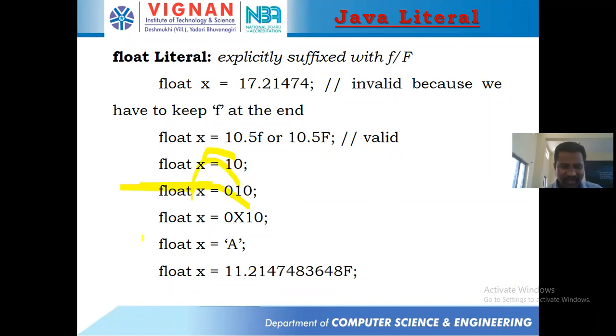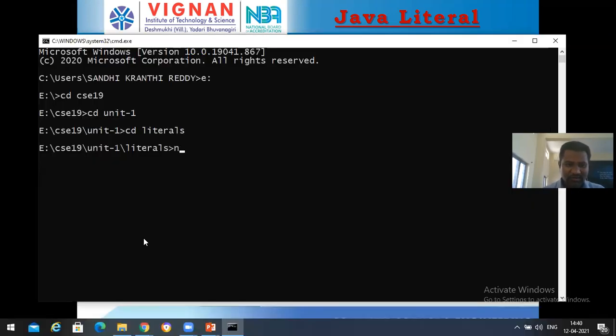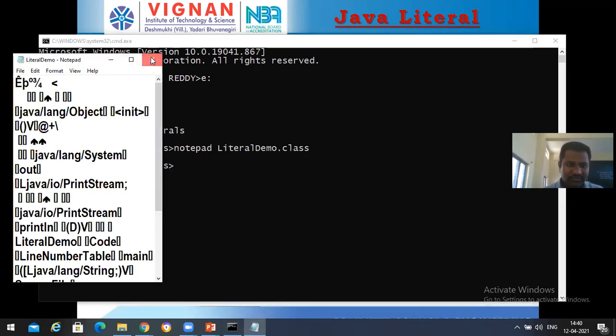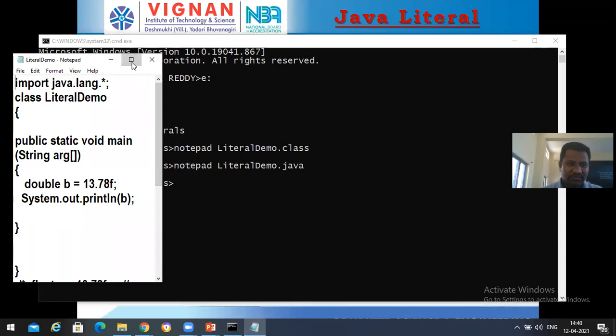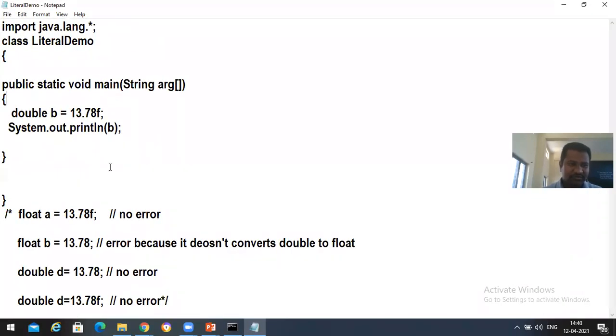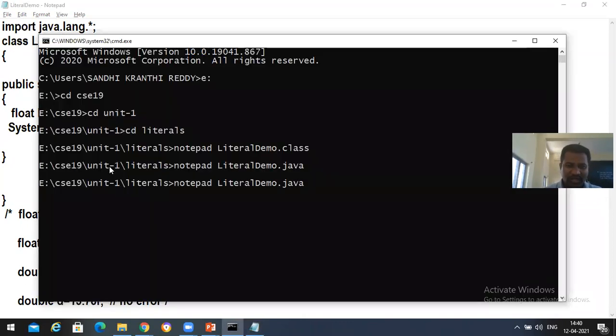Let me check whether it will come or not. So it will come, because it will consider that as an integer, and we are assigning an integer to float.